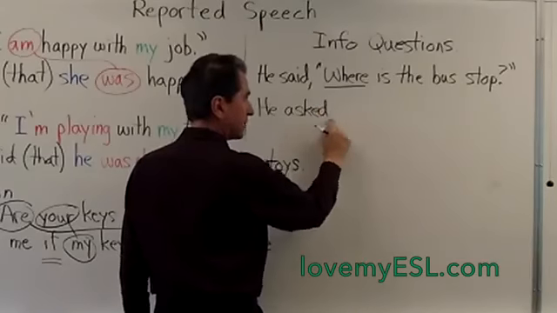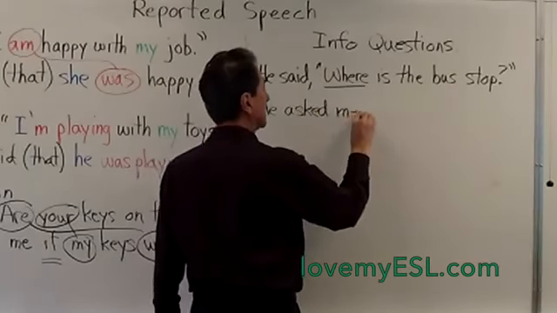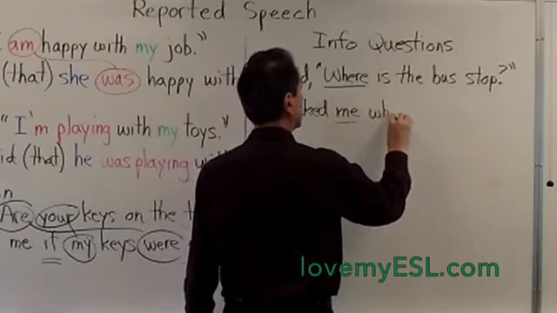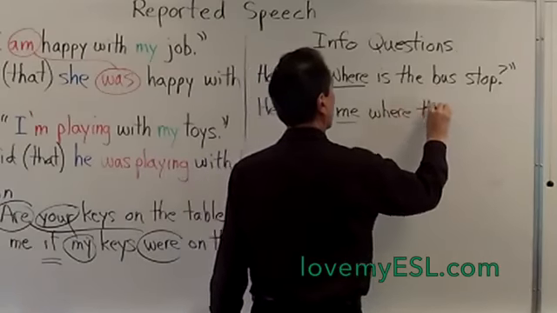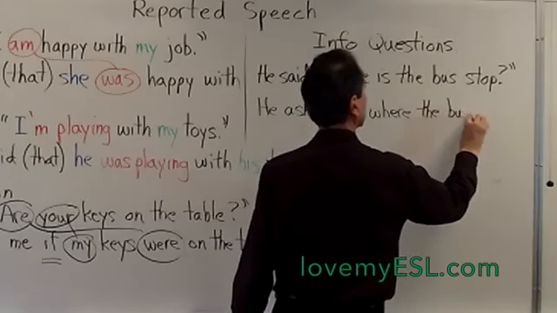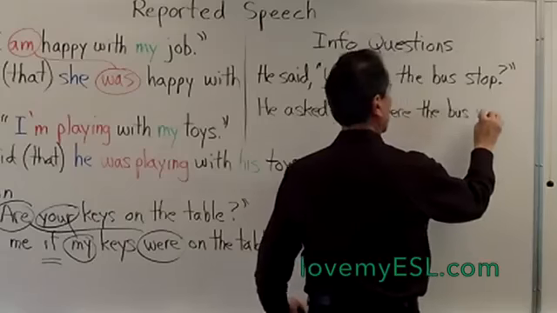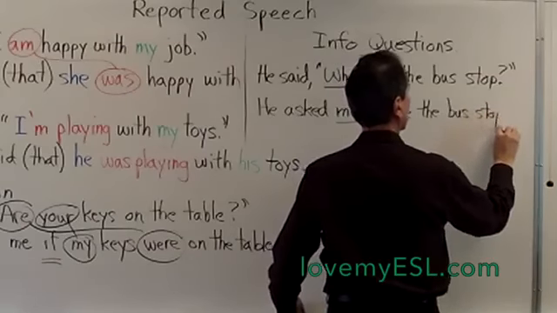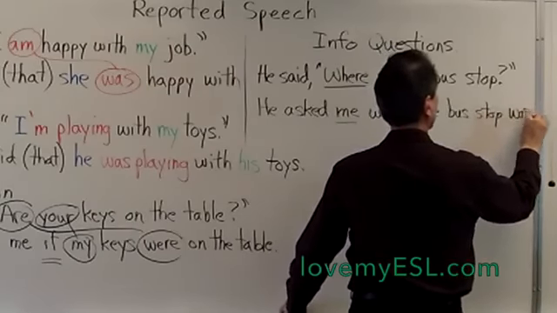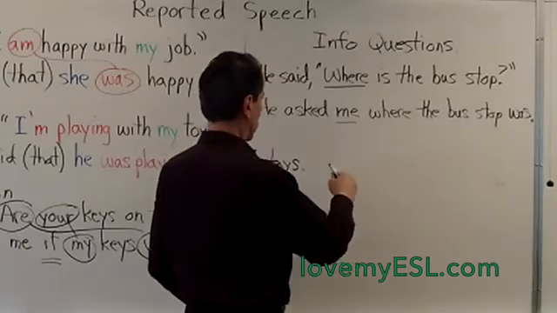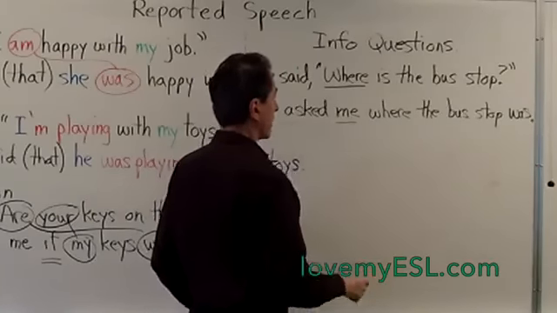He asked, I need to have the person, and who's he asking? He's asking me. He asked me where the bus stop was, W-A-S. No question mark on the end, just a period. He asked me where the bus stop was.